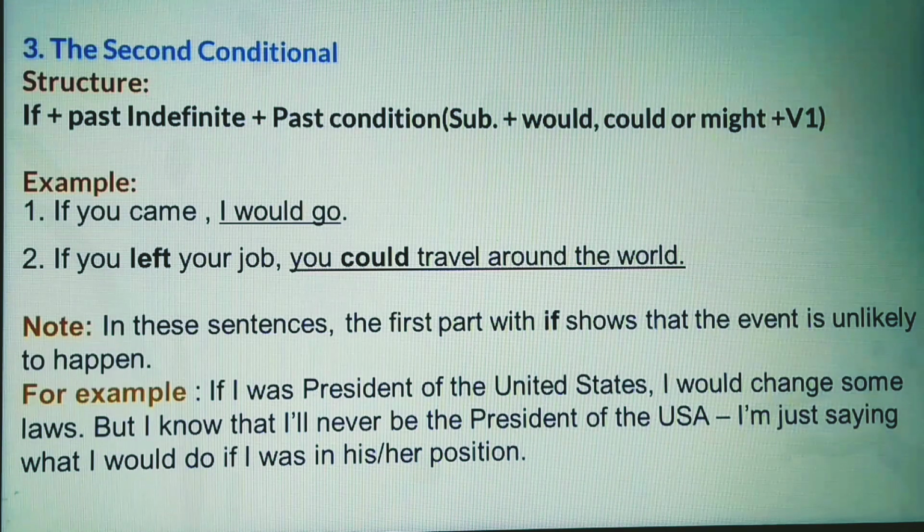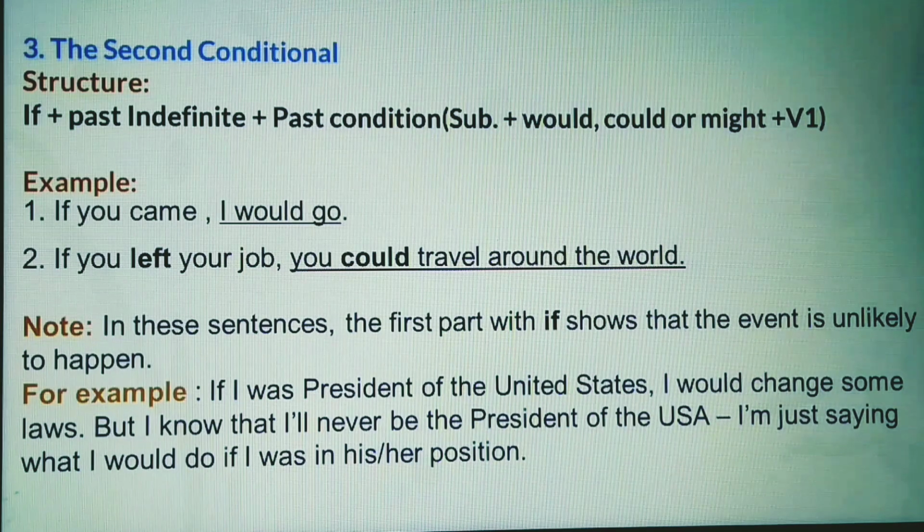Look here, after if, you came is in the past form. So the next clause that has come to complete the sentence is in the past conditional. That means subject I, then would, then V1 go has come. Look at another example. If you left your job, you could travel around the world.